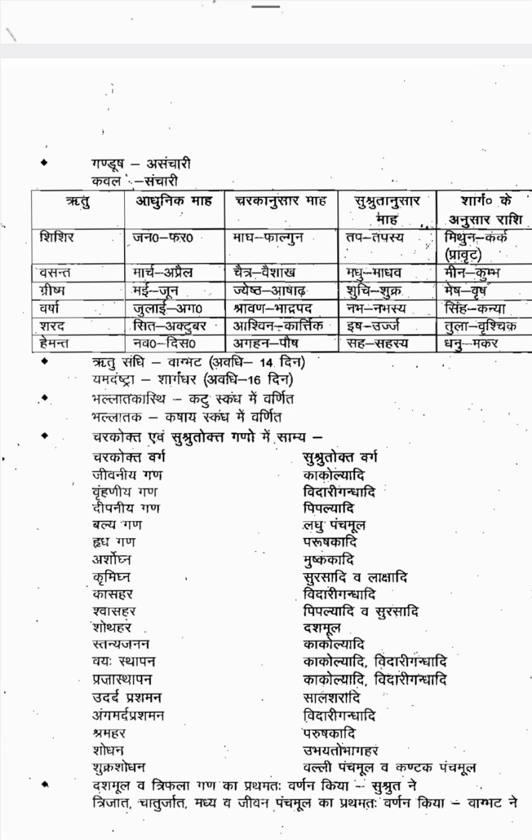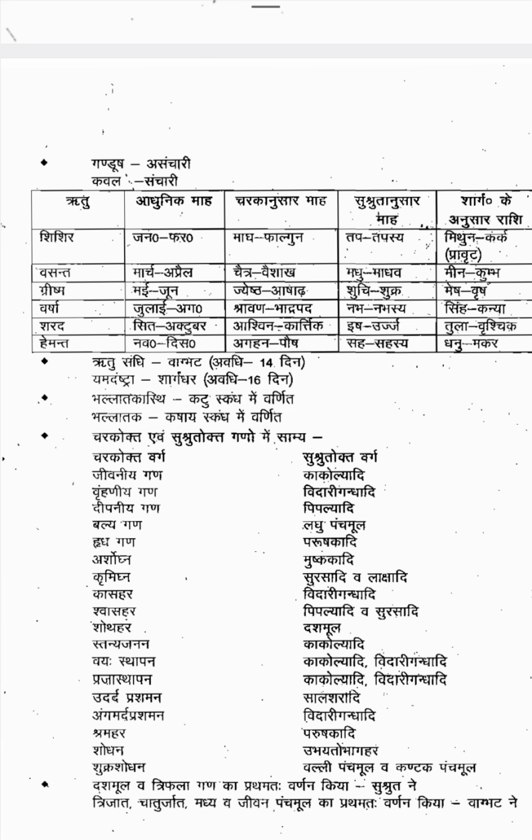Kasahara Gana is Vidari Gandhadi Varga. Then Shwasahara is Pippalyadi and Surasadi Varga. Shothahara is Dashamula. Stanyajanana is Kakolyadi. Vayahsthapana is Kakolyadi and Vidari Gandhadi. Prajasthapana is Kakolyadi and Vidari Gandhadi. Udarda Prashamana is Salasaradi. Angamarda Prashamana is Vidari Gandhadi. Shramahara is Parushakadi. Shodhana is Ubhayatobhagahara Varga. Then Shukra Shodhana is Valli Panchamula and Kantaka Panchamula. Both are telling the same thing, only the names are different.